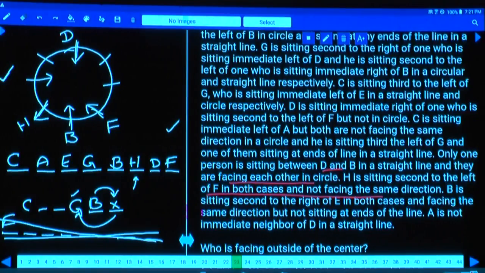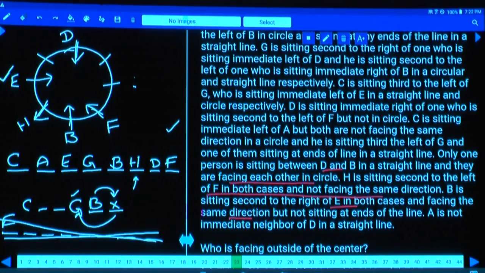B is seated second to the right of E. Now this B is seated second to the right of E. Hence where should this E be? Can you take E at this place or not? Or E can be here. If this person is away, E can be here. Towards the center, E can be here. There are two possibilities. And B is sitting second to the right of E in both the cases and facing the same direction. Isn't it? Facing the same direction means B is facing the same direction, E must also face the same direction. E here is ruled out.